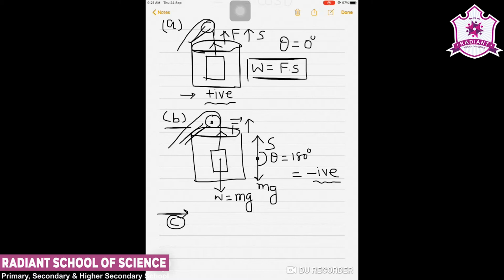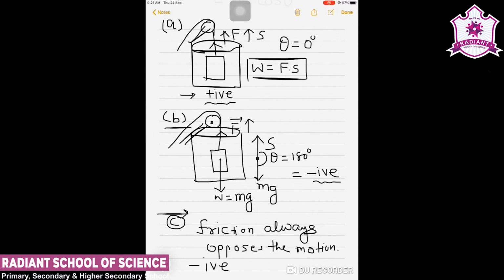Now if we see case number 3, that is C, work done by friction on a body sliding down an inclined plane. So we know that friction always opposes the relative motion.